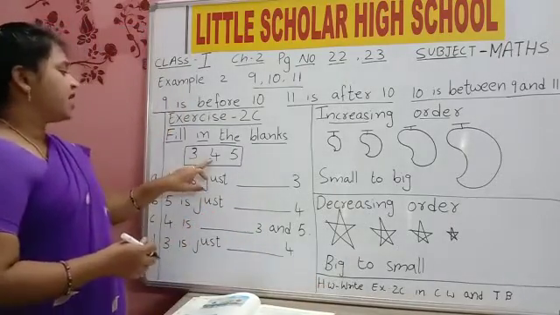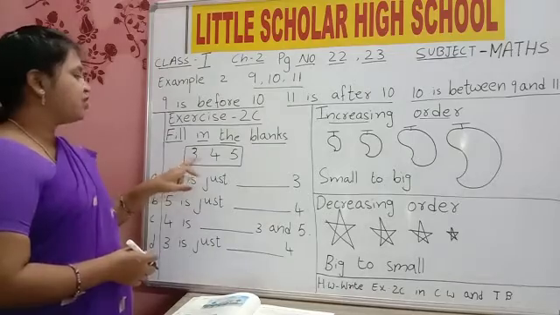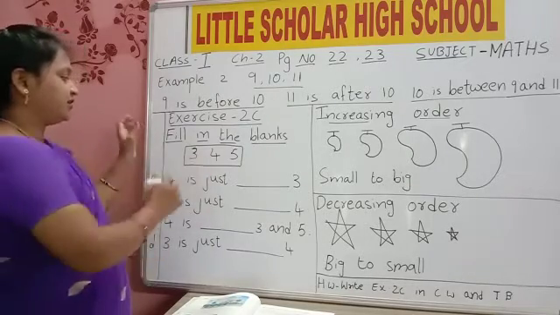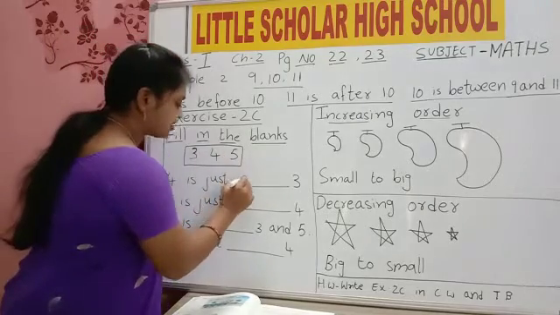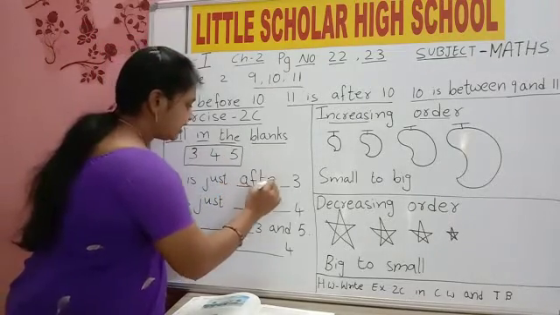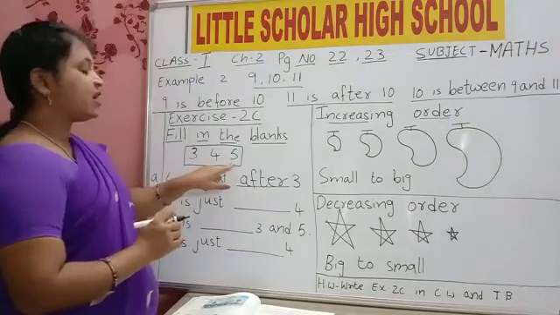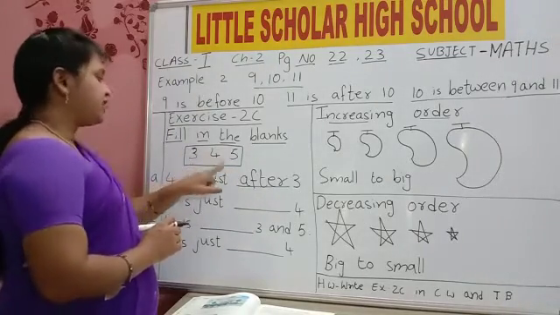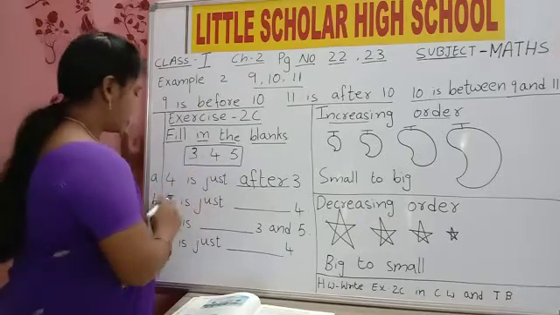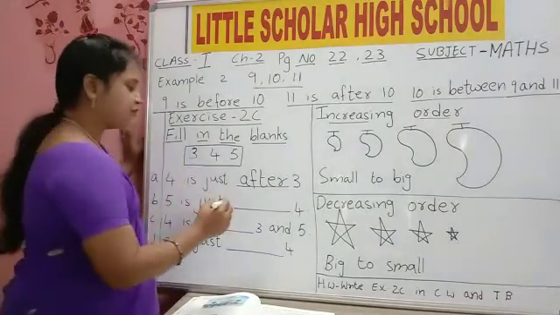4 is after 3. Yes, 4 is after 3. Where is 4 standing? After 3. So, after, spelling A-F-T-E-R. Now say where is 5? 5 is after 4. 4 is after 3. 5 is after 4. So 5 is just after 4.